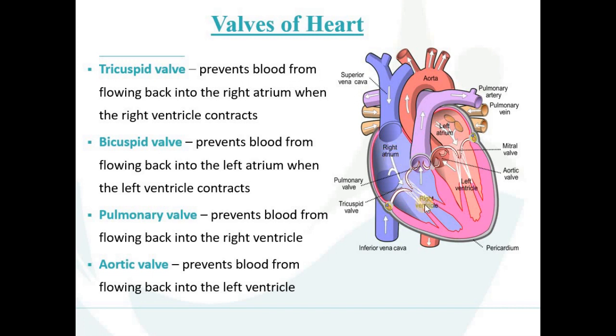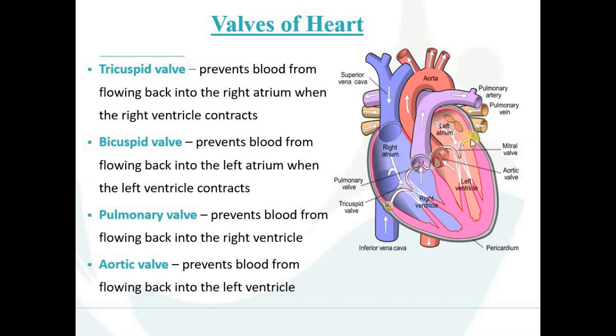Now we discuss the bicuspid valve. This bicuspid valve, also known as the mitral valve, is present between the left atrium and left ventricle. Its function is to prevent blood from flowing back from the left ventricle to the left atrium when the left ventricle contracts. At that time the mitral valve closes so that the blood cannot flow back into the left atrium.